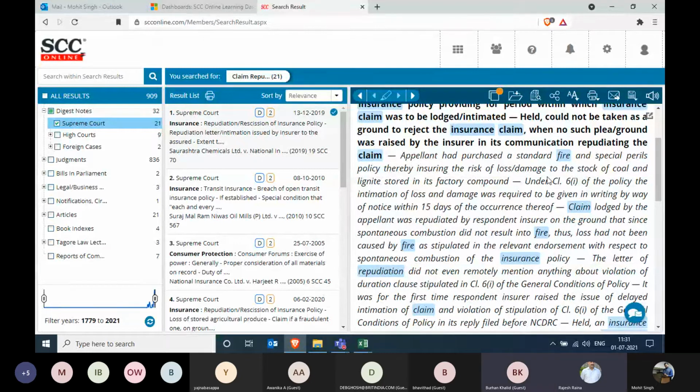Right. No issue. Let's see. Claim repudiation and fire special perils policy, insurance special perils policy, and judgments. How can we find out a judgment which says that the claim repudiation is unfair or wrong? That's the type of judgment I'm looking for.